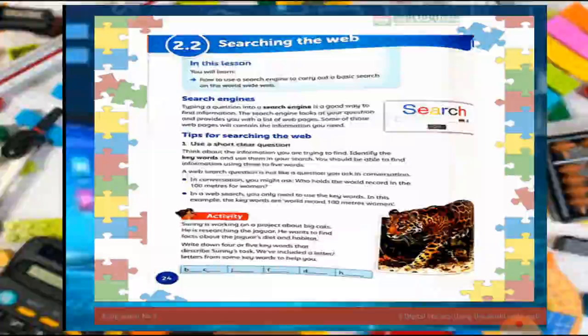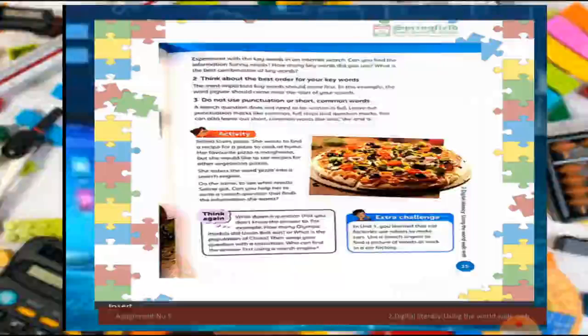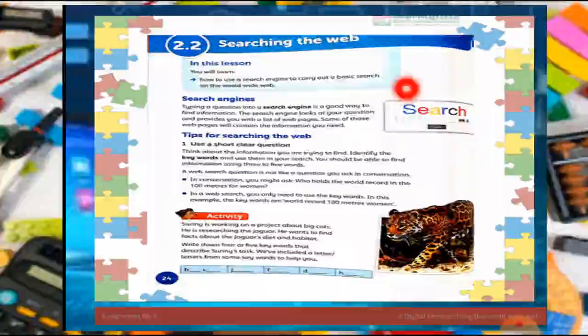Whenever a person needs information related to their assignment or task, they just enter a simple query in a search engine, and they will find numbers of web pages related to the query.